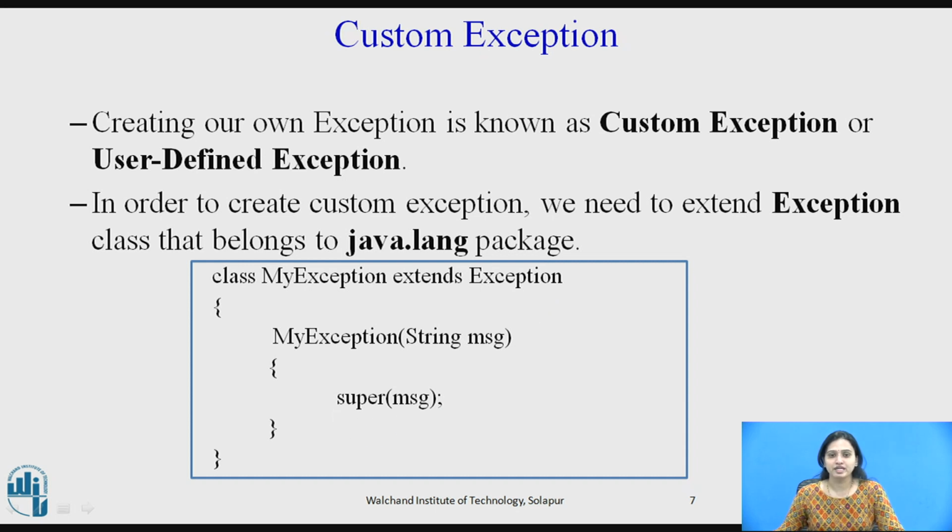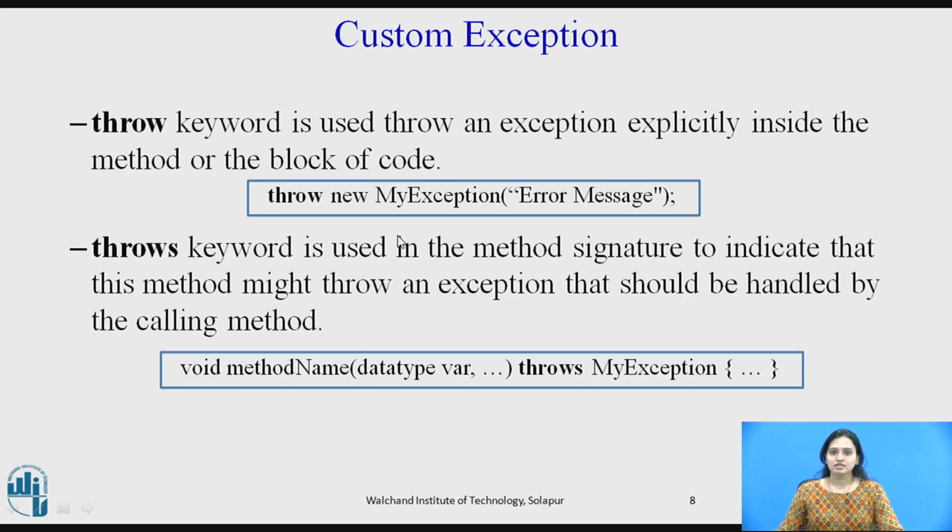If we want to create an exception, then we need to create the object of myException class. We can create the object of myException class using the new keyword. When we use the new keyword, the constructor function of myException class will be called here, to which we are passing the error message. Then this object will be thrown using the throw keyword.